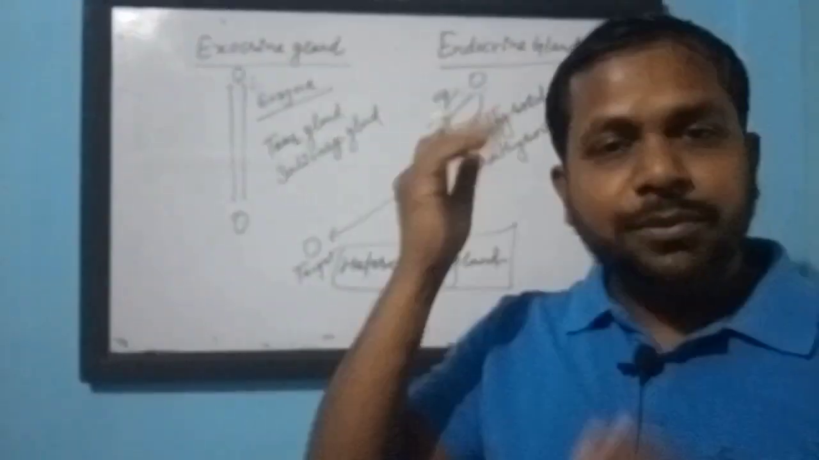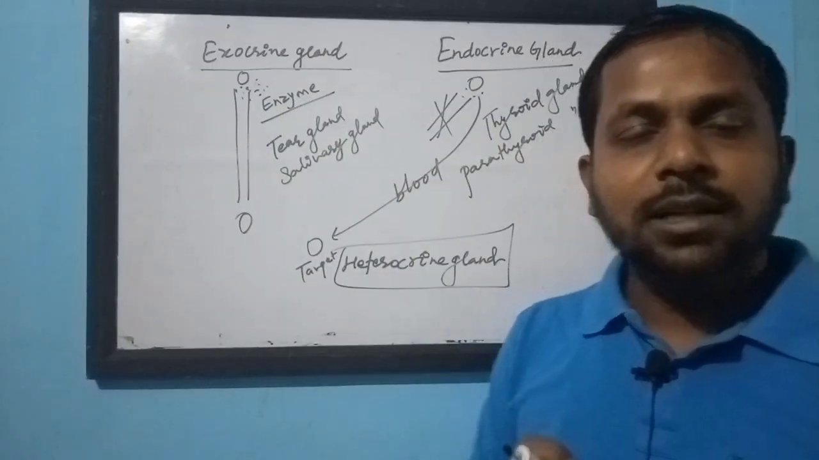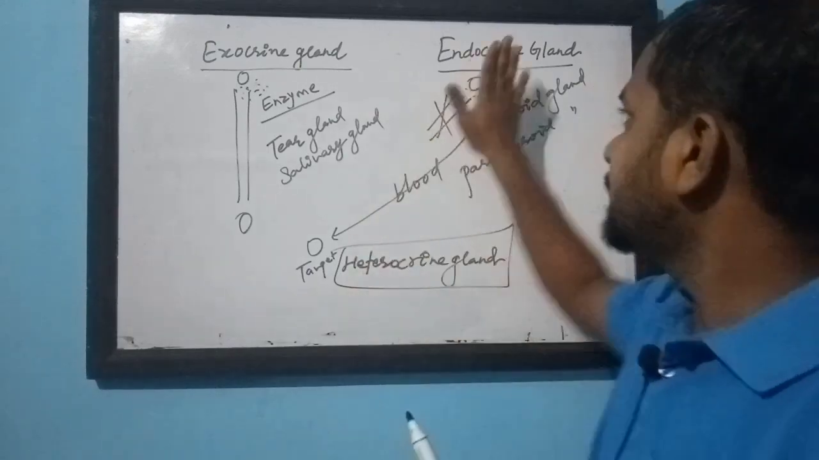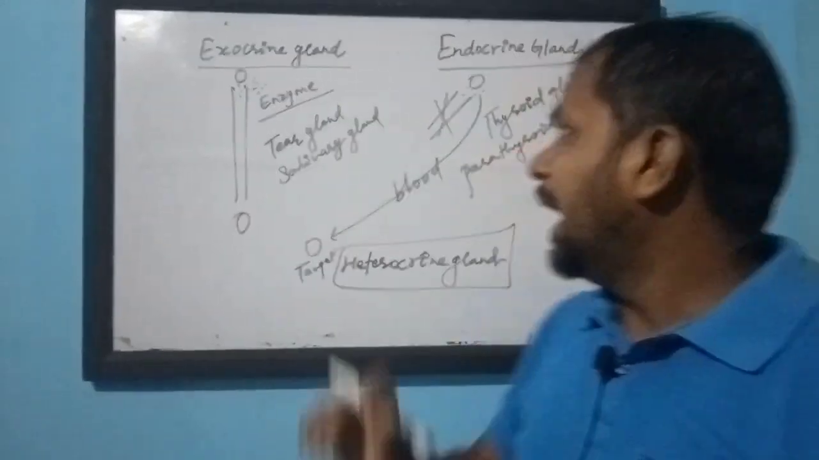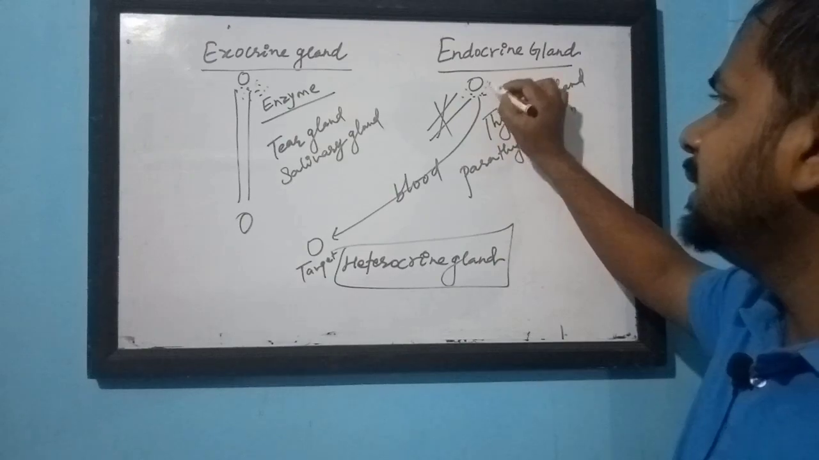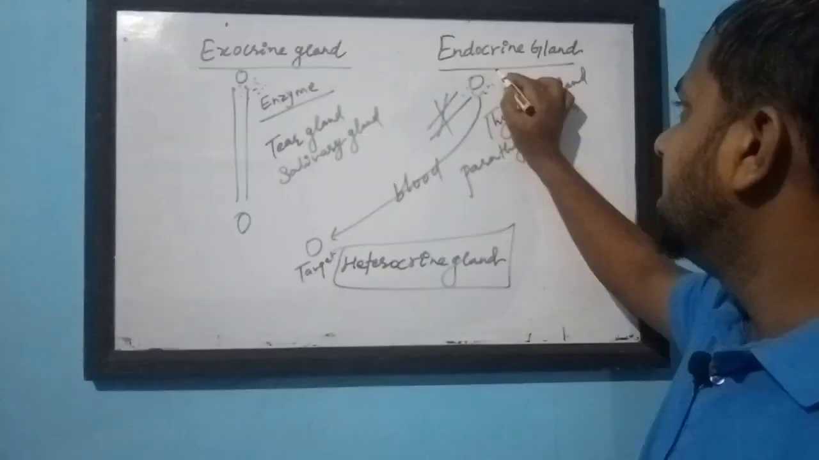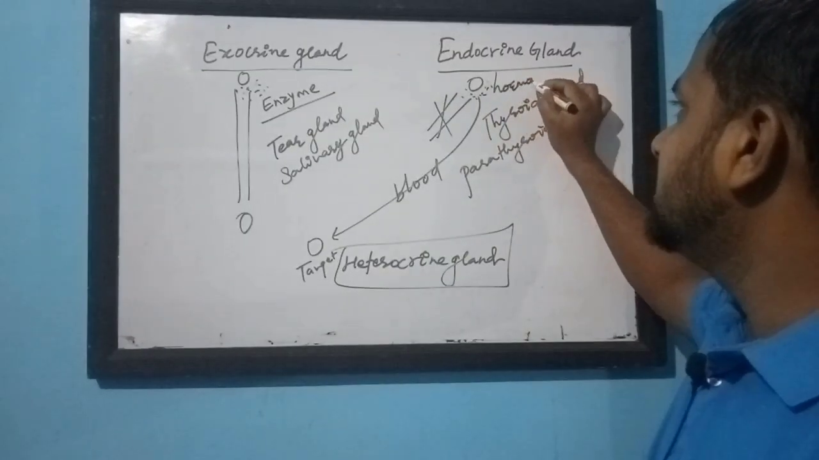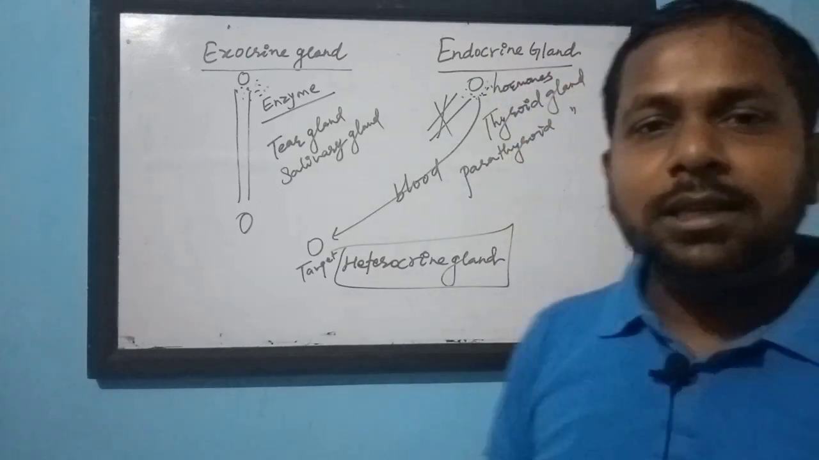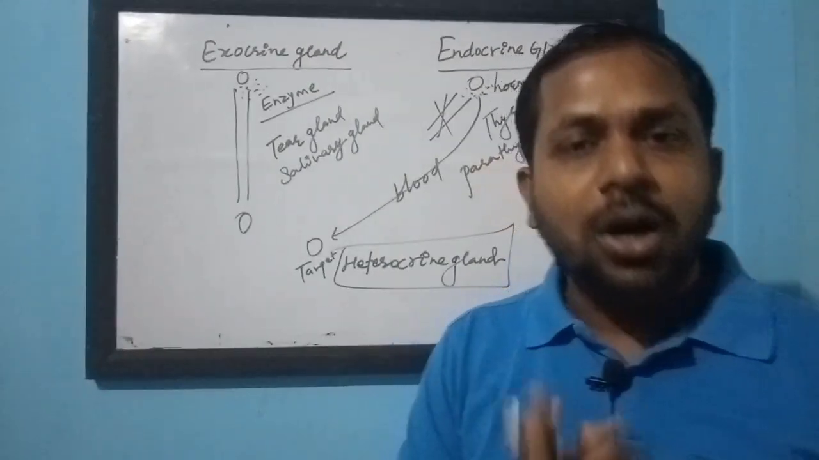There are pituitary gland, adrenal glands. These are some common examples of endocrine glands. And the chemicals that are produced by the endocrine glands are called hormones.